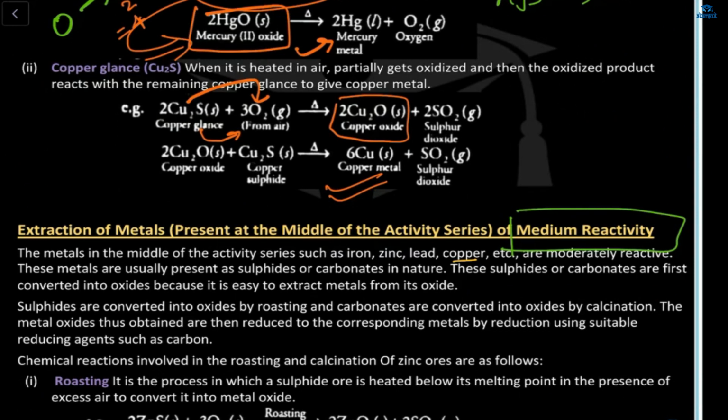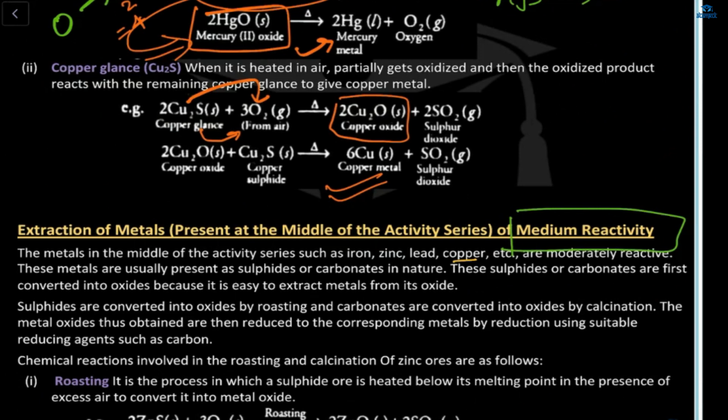Ma'am, is it like mercury plus oxygen makes mercury oxide and sulfur dioxide? Yes. And after that, on further heating, what will happen? Heating mercury oxide will make mercury metal and oxygen.